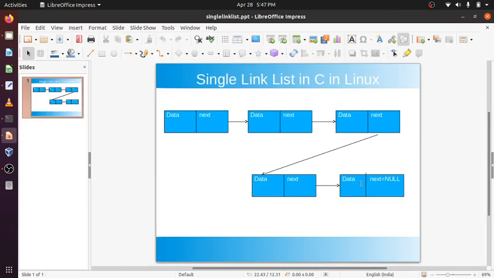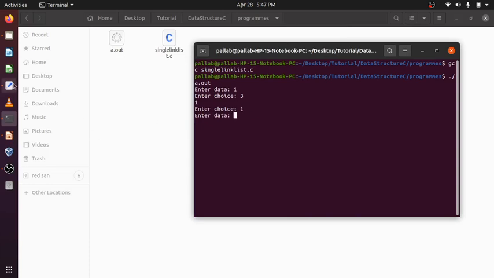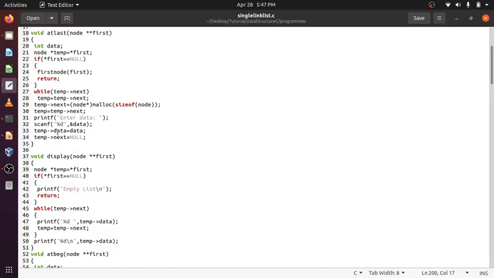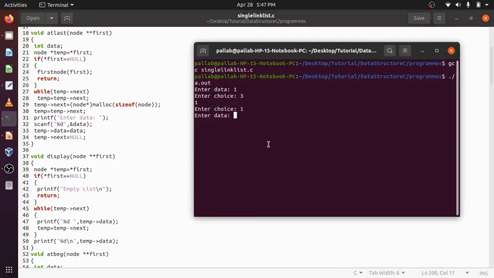So temp was pointing here, temp next will point here, so temp next means I will come to the new node that is created. Then enter the data I want to keep there. So suppose 2, enter choice, I have described before, and temp next null, because nothing is there after that.